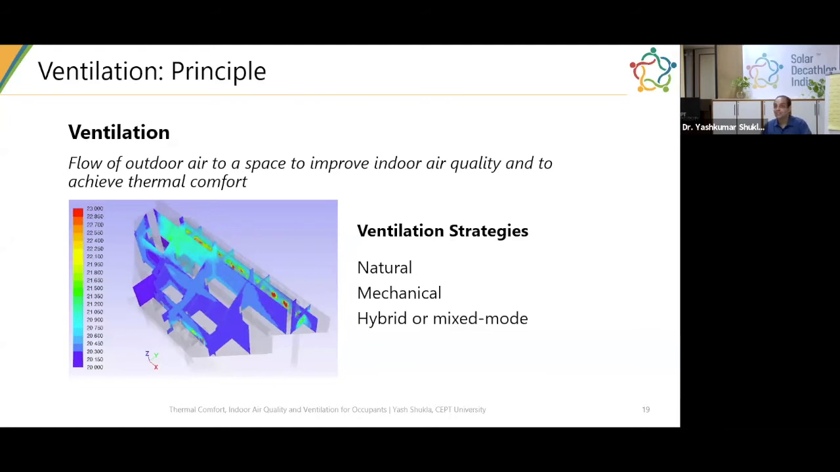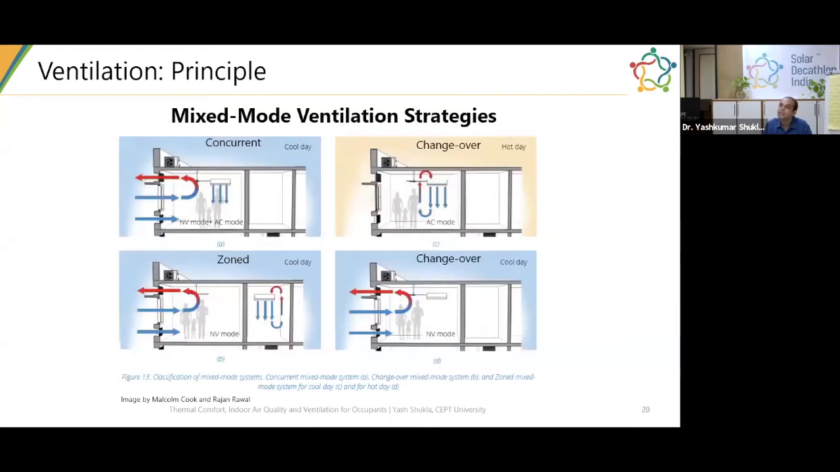But when outside is extreme and you still need to maintain indoor air quality, you switch to a mechanical ventilation mode. So that's a mixed mode ventilation strategy. That's a strategy that we have used in a net zero energy building that I will demonstrate a little bit later. And there are different kinds of mixed mode ventilation strategies. One is a concurrent strategy.